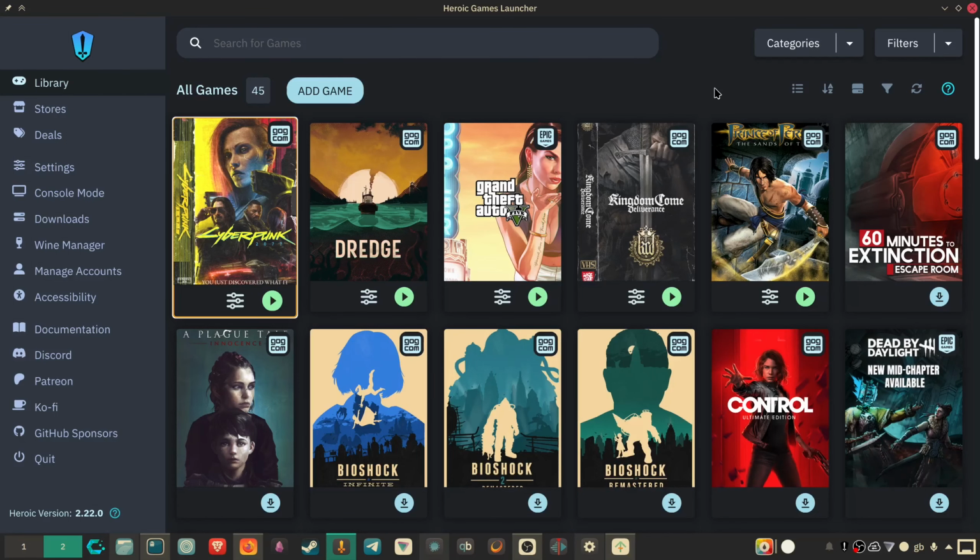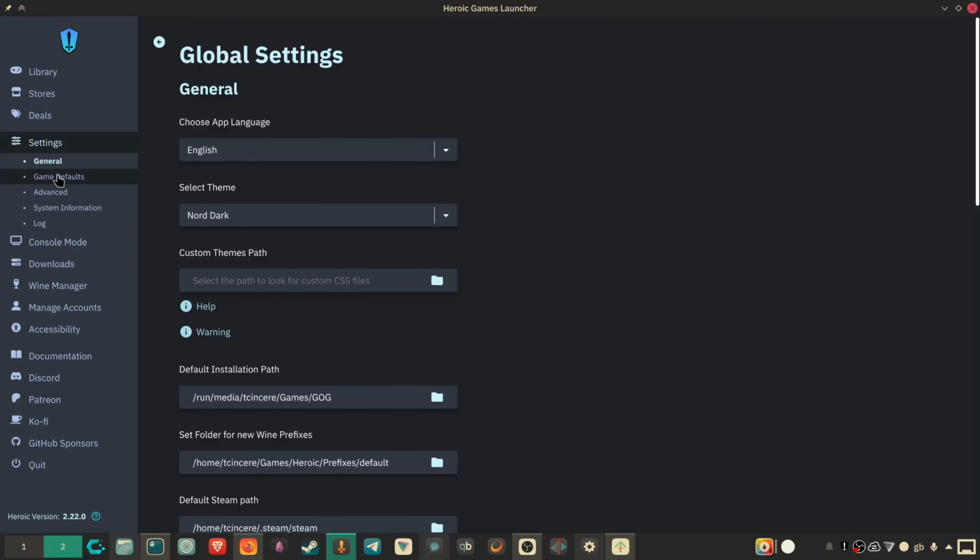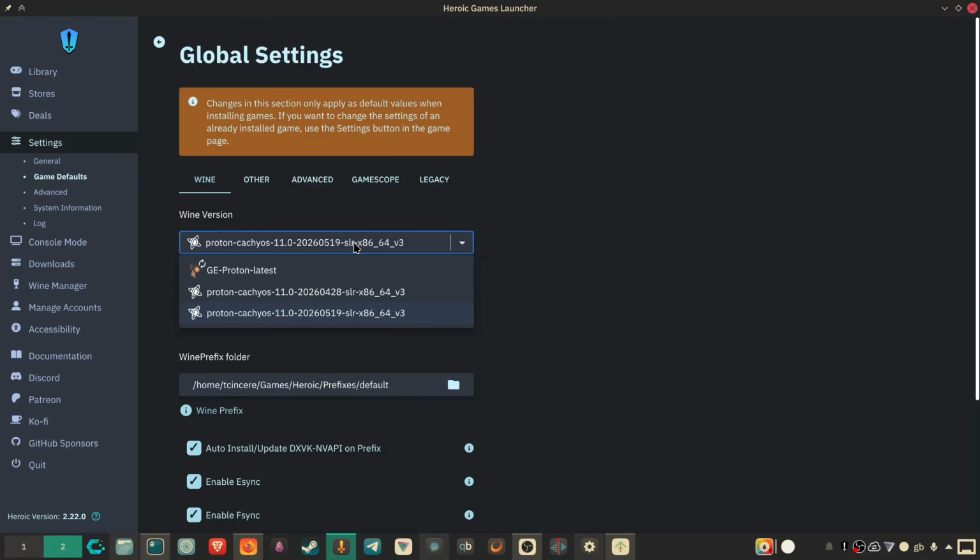However, you don't need to do this on a game by game basis. You can simply set it as a default. So if I go into settings and then into game defaults, I can choose the version of Proton that I would like to use. Now, as it says here, it only applies for new games. So for example, if you've already installed the game, it's not going to choose this version of Proton, so you will need to change it.